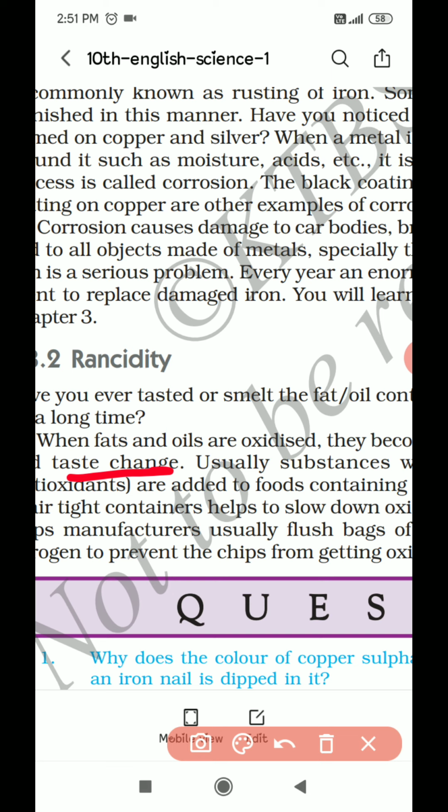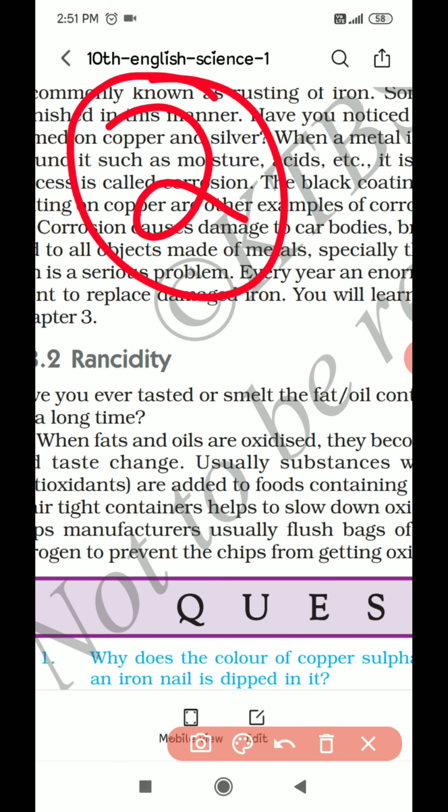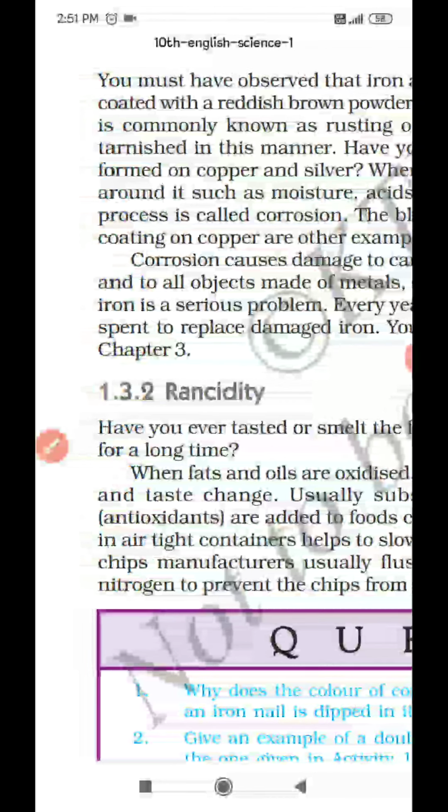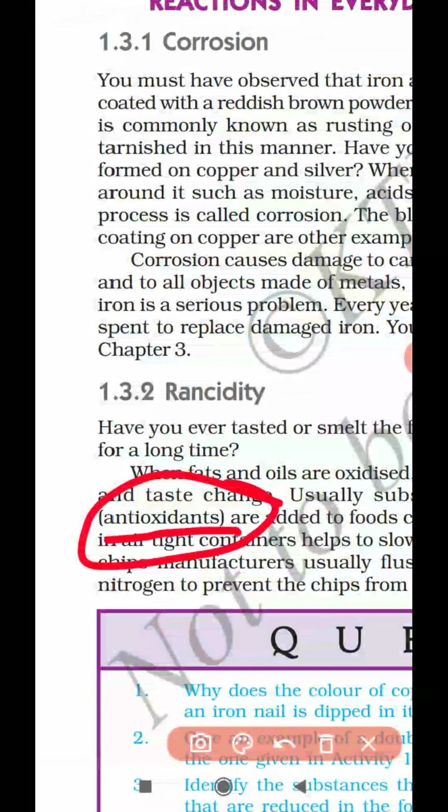So can we prevent this rancidity? Yes, we can prevent rancidity by using two methods. One is by adding antioxidants. By adding antioxidants to the food, we can prevent rancidity. Once we add antioxidants to oil-containing food, it will not allow oxygen to react with the fats or oil present in the food, meaning it doesn't get oxidized. So by adding antioxidants, food can be preserved for a longer time.